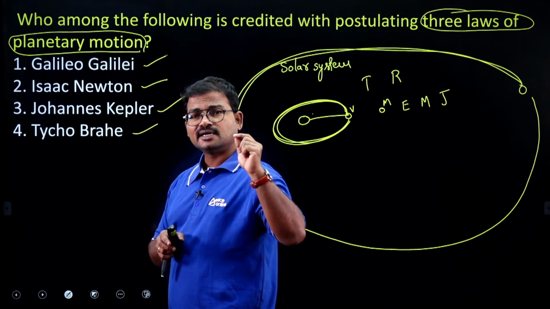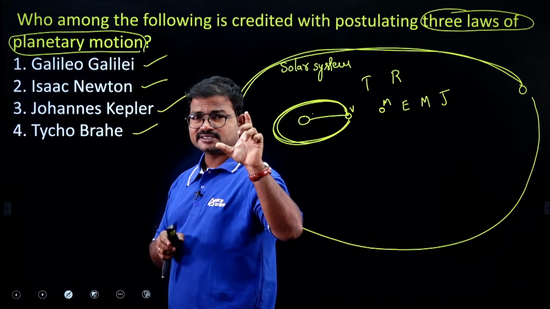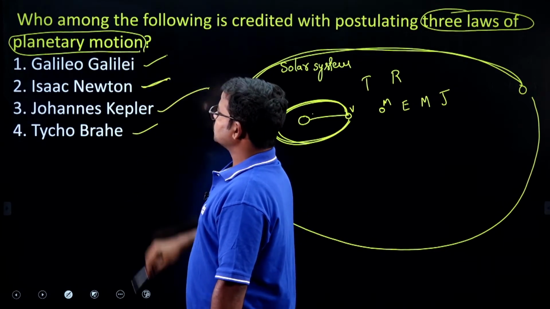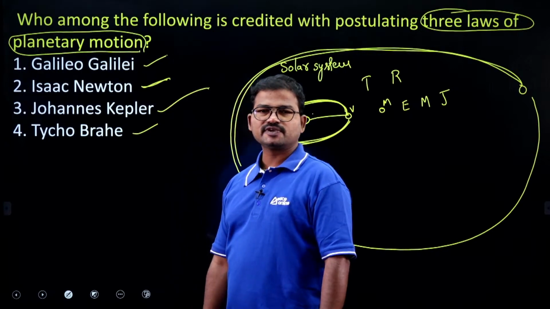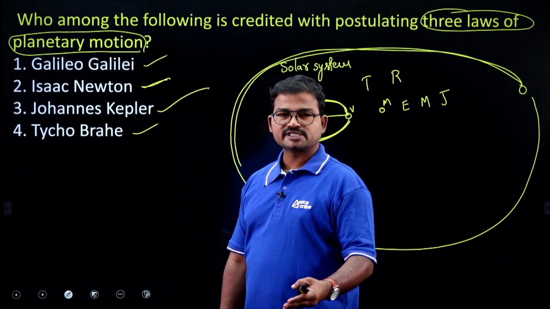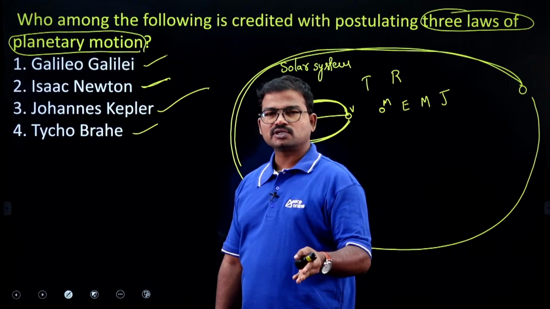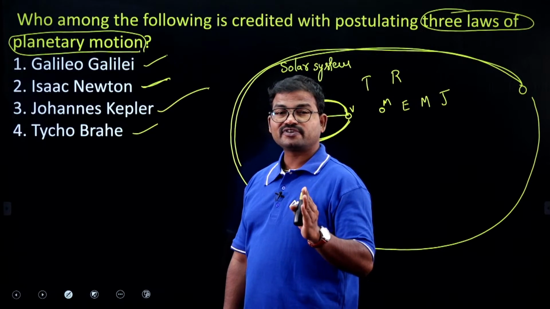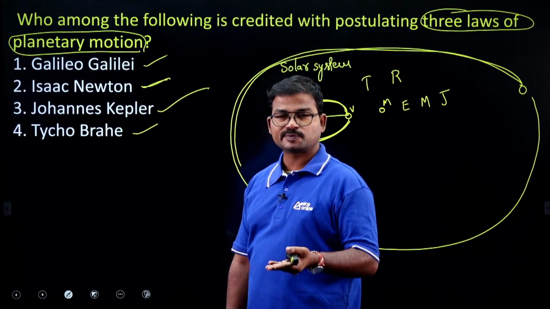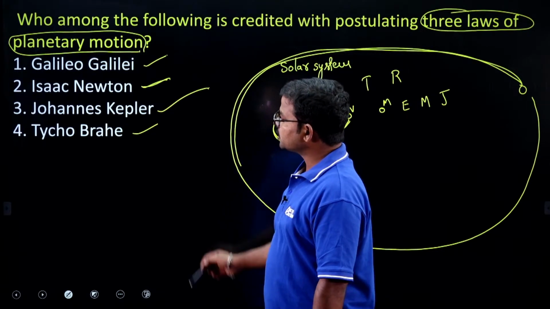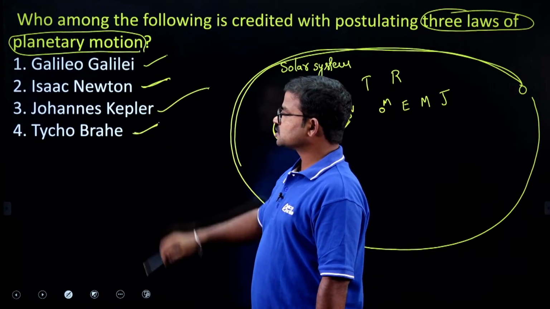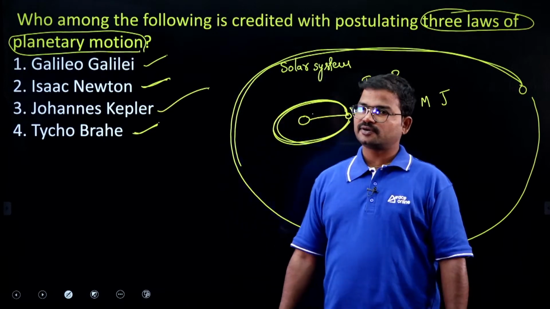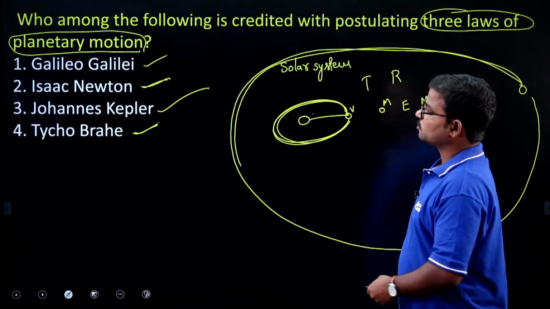Of course, in that he used water as the thermal conductor. Okay. Next, Newton. If you consider Newton, we have the laws of motion. Those laws of motion were proposed by Newton, and the G value was first. The concept of gravity was proposed by Sir Isaac Newton. Next, Tycho Brahe. He is also one of the greatest philosophers. So these are the remaining options.